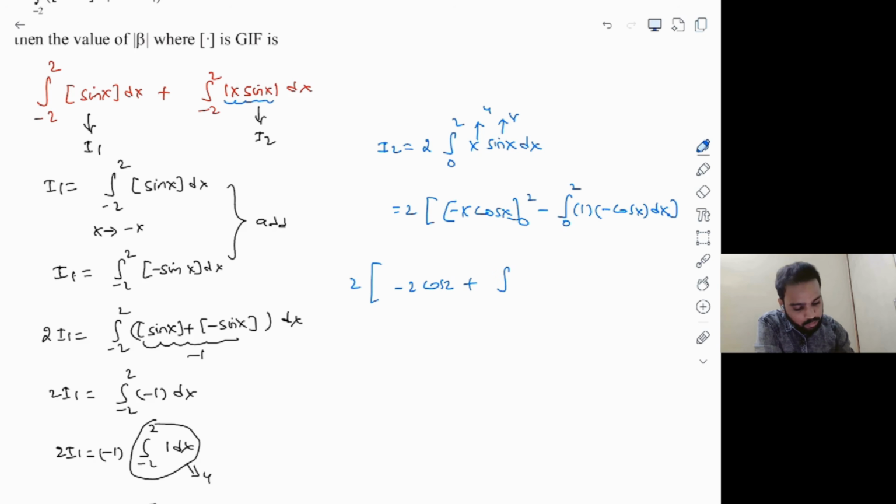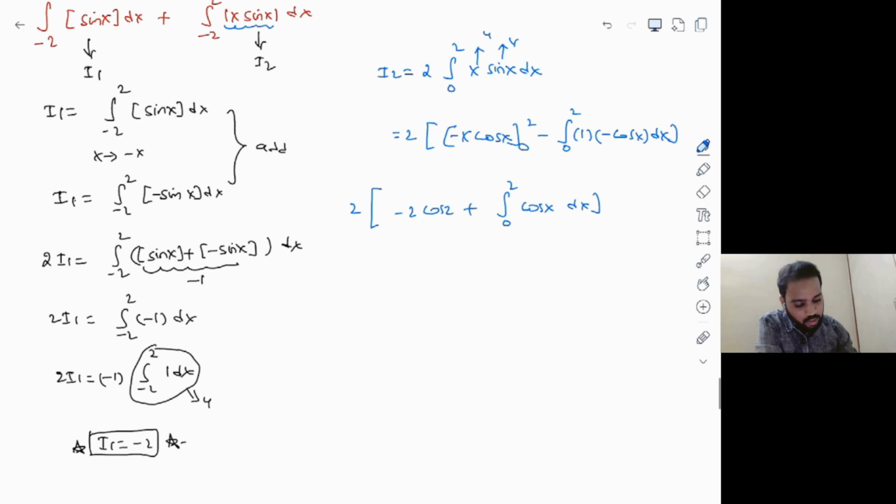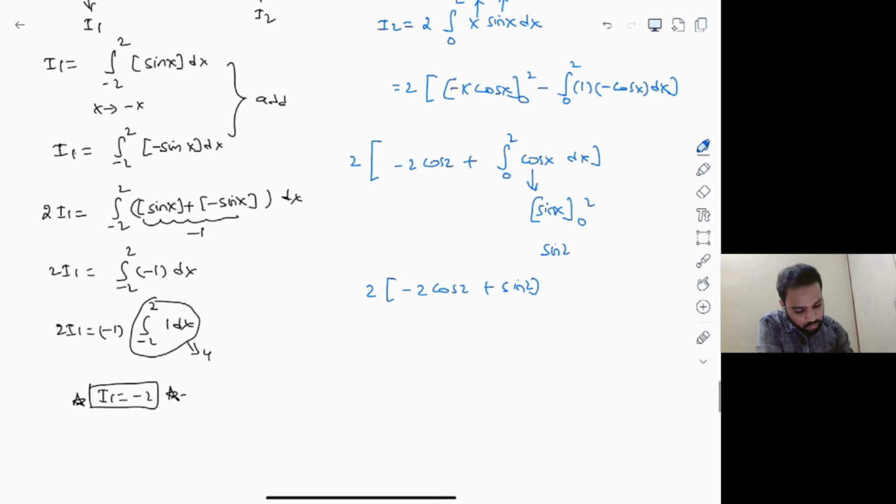And then minus of minus, plus the integral from 0 to 2, this will be cos x dx. Now you know what to do here. Integration of cos x is directly sin x, and the limits are from 0 to 2. If you expand, you get sine 2 minus sine 0, which is 0. So finally, it is nothing but 2 times minus 2 into cos 2 plus sine 2. So which will give you what? Minus 4 into cos 2 plus 2 into sine 2. This is the value of I2.